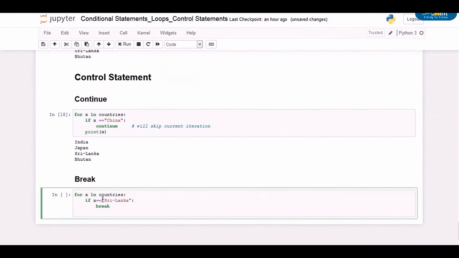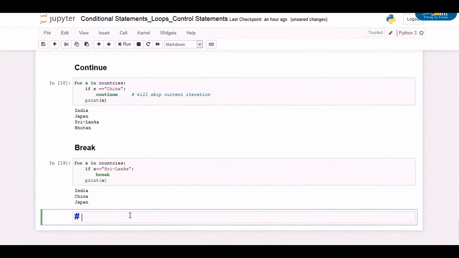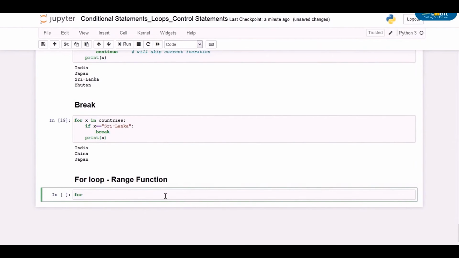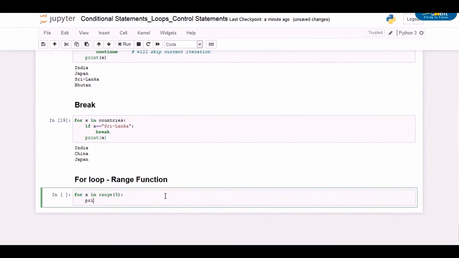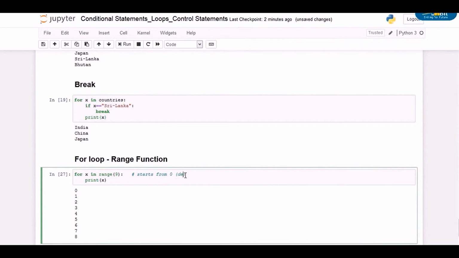Now let's print a series of numbers using a for loop. Suppose we want to print values from 0 to 8. We can use the range function. We'll write for x in range, within brackets 9, colon, print x in the next line by adding indent. If you run this code, it will return values from 0 to 8, as 9 is excluded from the sequence, being the upper limit of the range function.